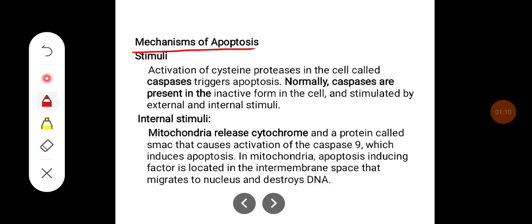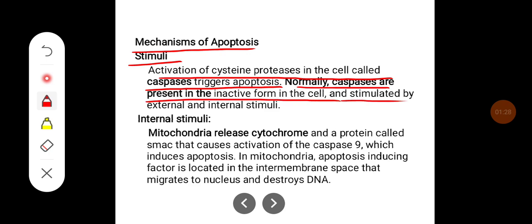Mechanisms of apoptosis. There are various stimuli which initiate apoptosis. Activation of cysteine proteases in the cell called caspases triggers apoptosis. Normally, caspases are present in the inactive form in the cell and are stimulated by external and internal stimuli, which lead to the intrinsic and extrinsic mechanisms of apoptosis.